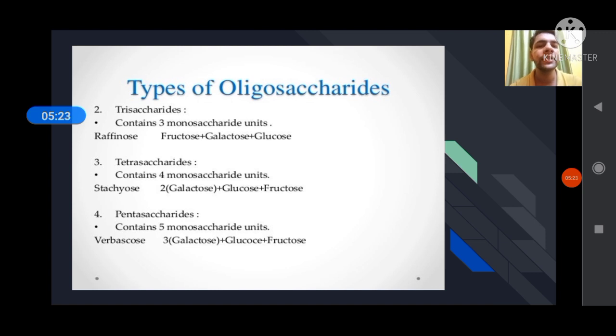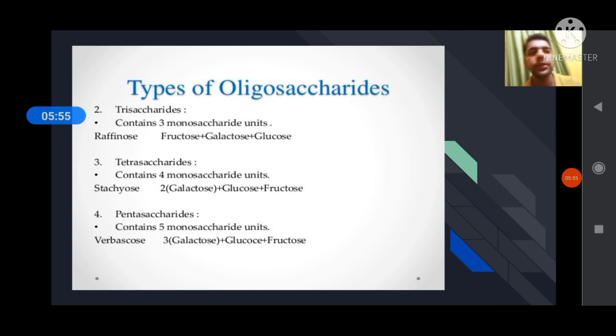Then tetrasaccharide. Tetrasaccharide contains four monosaccharide units. Stachyose contains two galactose molecules, one glucose molecule and one fructose molecule. Pentasaccharide contains five monosaccharide units, such as verbascose, which contains three galactose units, one glucose unit and one fructose unit.